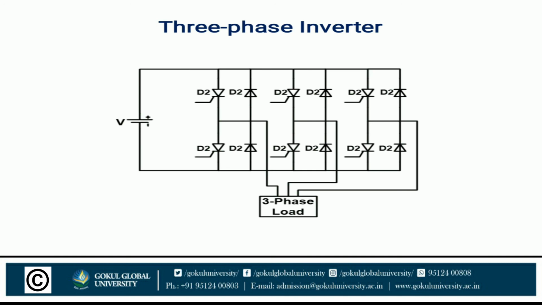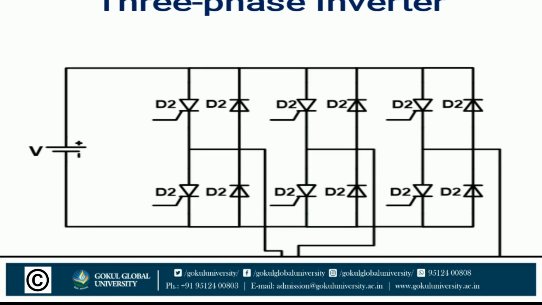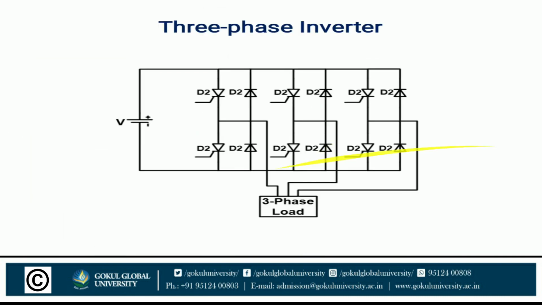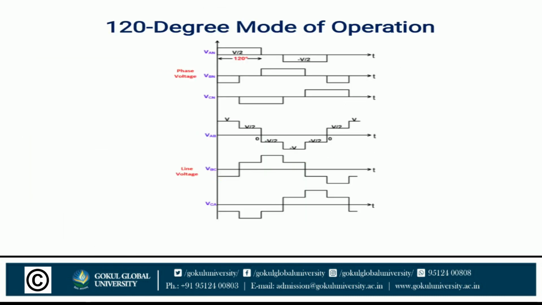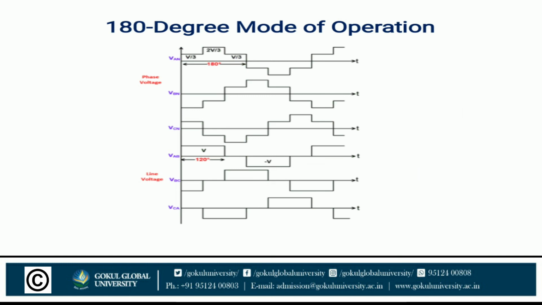The three-phase load is assumed to be star connected in the figure. The thyristors are numbered in the sequence in which they are triggered to obtain the voltages VAB, VBC, VCA at the output terminals ABC of the inverter. There are two possible patterns of gating the thyristors. In one pattern a thyristor conducts for 180 degrees, and in the other a thyristor conducts for 120 degrees. That is for the 120 degree mode of conduction. You can see the waveform here. That is one for the 180 degree mode of operation or mode of conduction.